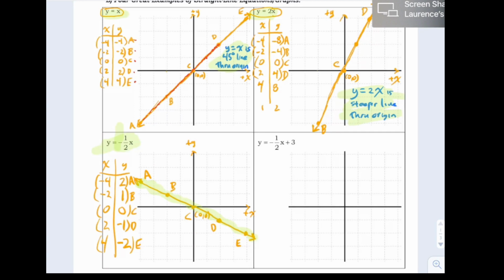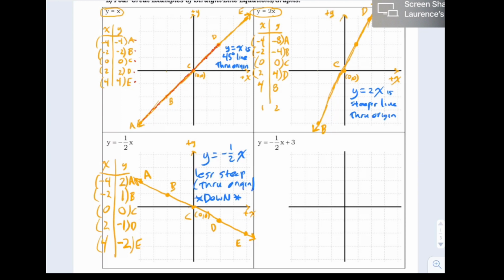Get rid of some of this green stuff here. And so what would we conclude? I guess we'd say something to the effect of y equals negative 1/2 x: less steep, still through the origin, but goes down. That's the big thing. It goes down.